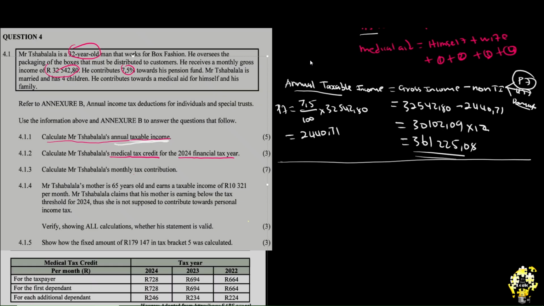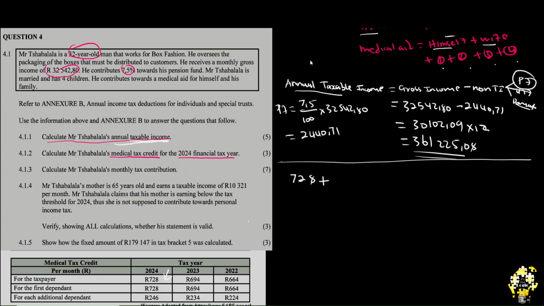So let's continue now. So this is what we have. We are supposed to calculate the tax credit for 2024 financial year. Remember we said we have the payer, the wife, and 4 additional dependents or children. So what's the first thing that we are supposed to do? We go to 2024. This is 2024 right here. So for the taxpayer, it is supposed to be 728.